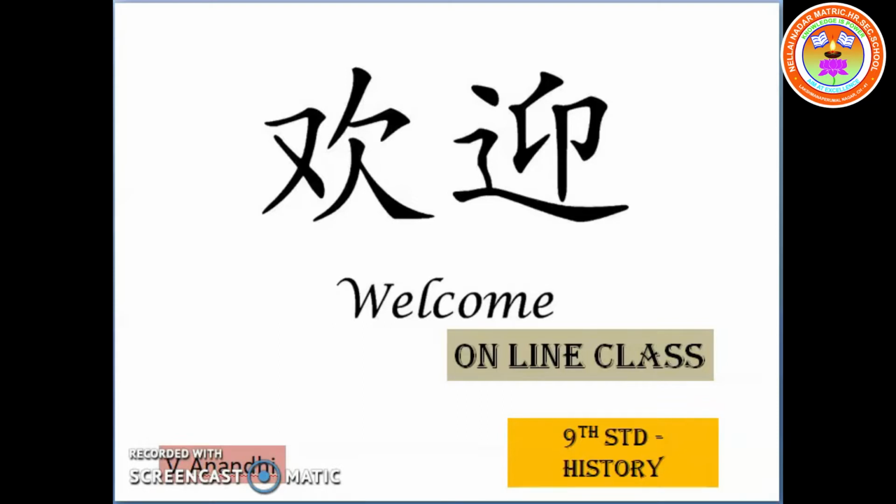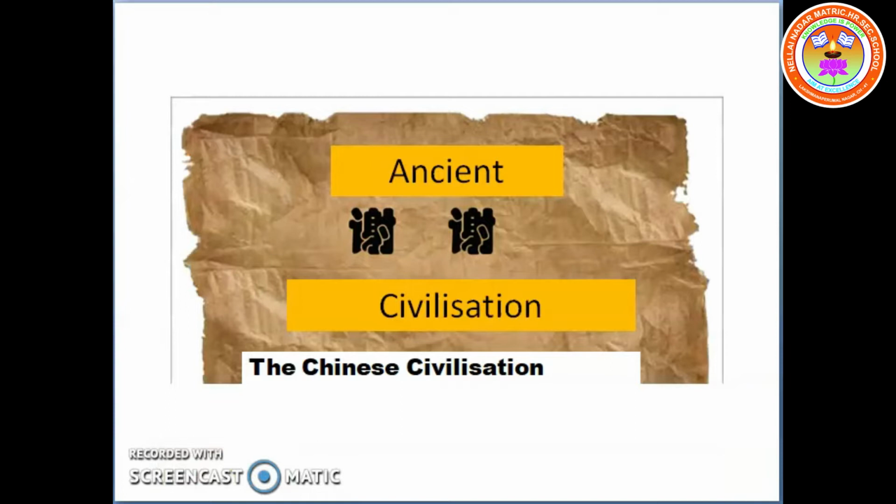Last class we learned about the Mesopotamian civilization. What is civilization? Civilization is an advanced, organized way of life. As civilization began to take shape, huge buildings were built, the art of writing developed, and science and technology contributed to the betterment of the society.